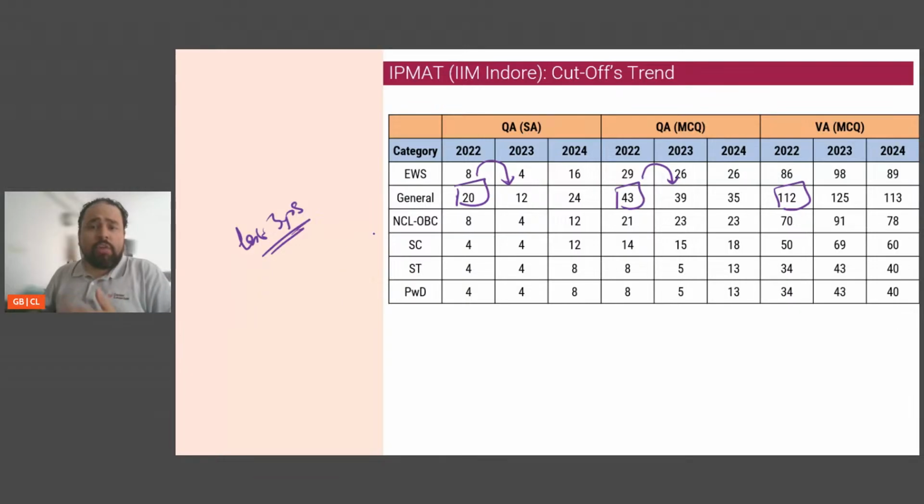Okay. Also, if I'm looking at it from the perspective of the last 3 years, I think it's apparent that the 2024 essay has probably been the easiest over the last 3 years, and MCQ has been the toughest over the last 3 years. In fact, MCQ QA, if I look at it, steadily 4 marks falling every year. Doesn't mean that by trend identification you'll say this year it is 31. It could be a very easy year as well. So those are certain things that you need to keep an eye out for. Obviously, if you're a specific category like OBC, SC, ST, PWD, it will fall accordingly. So I'm taking one category as an example to talk about it. Similarly for EWS. Okay? Perfect.